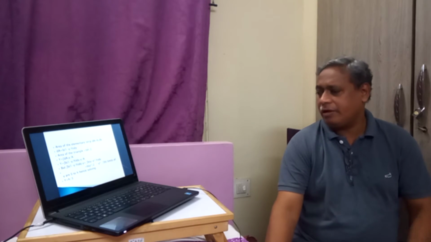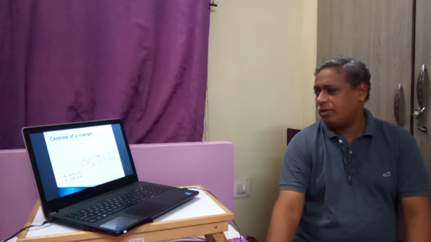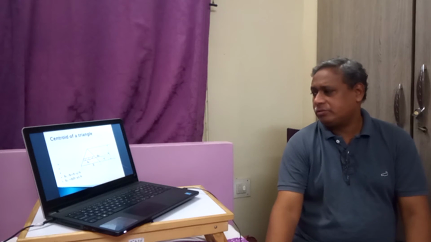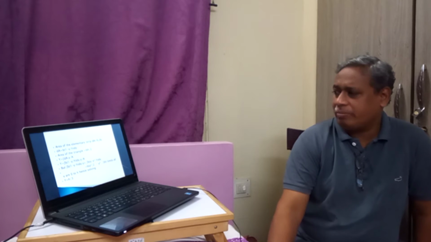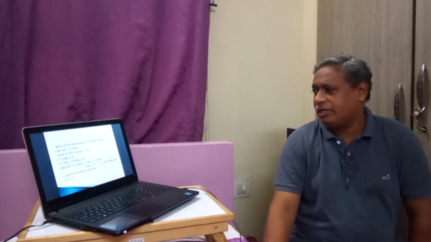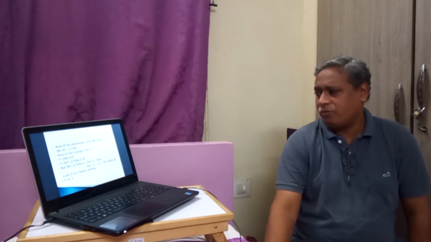So the total area of the strip is b1 into dy. Therefore, instead of b1 we can write b into 1 minus y by h into dy. Therefore, the moment of area will be equal to dA into y, that is, b into 1 minus y by h into dy into y.